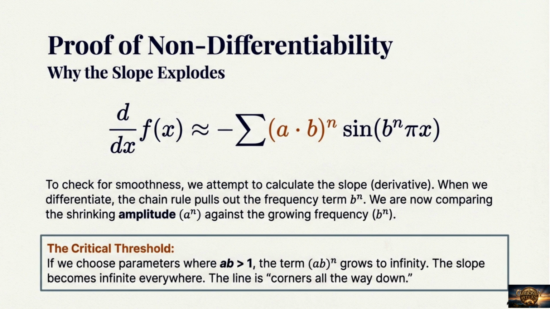To prove non-differentiability, we attempt to calculate the slope by differentiating the function. The derivative pulls out the frequency term b to the power of n. For non-differentiability, we compare the shrinking amplitude against the growing frequency. If the product a times b is greater than 1, the slope grows to infinity everywhere.